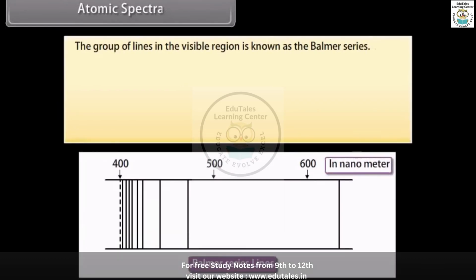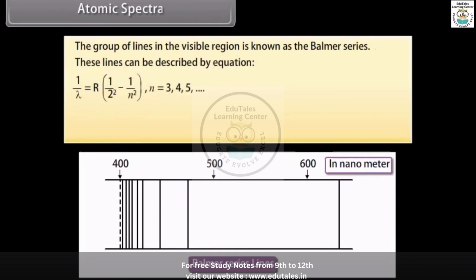The group of lines in the visible region is known as the Balmer series. These lines can be described by the equation 1 upon lambda equals R times (1 upon 2 squared minus 1 upon n squared). Here the value of n may be 3, 4, 5 and so on, where R is the Rydberg constant having the value 1.0973732 times 10 raised to the power 7 per meter.